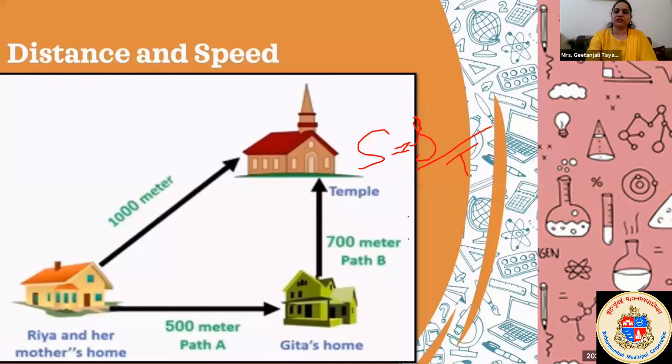How much distance did Ria travel? Total distance travelled by Ria is 1200 meter. Divided by how much time she has taken? 300 seconds. Okay, so you have to divide this.